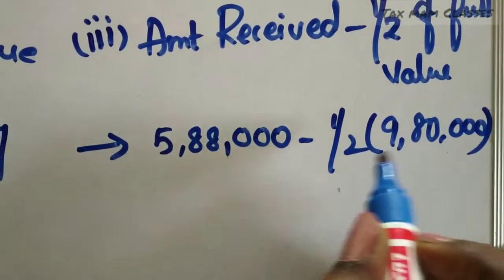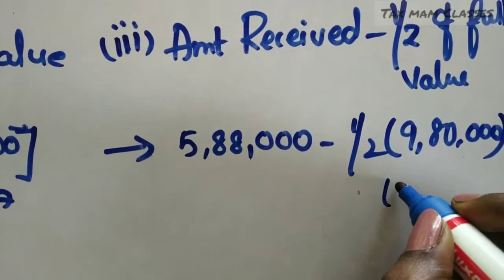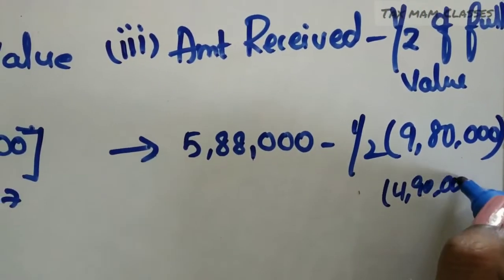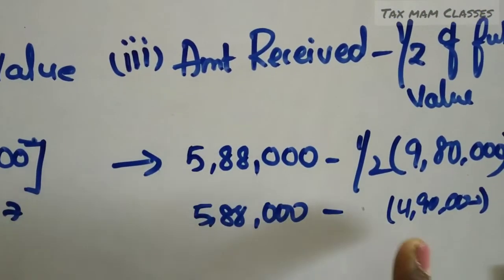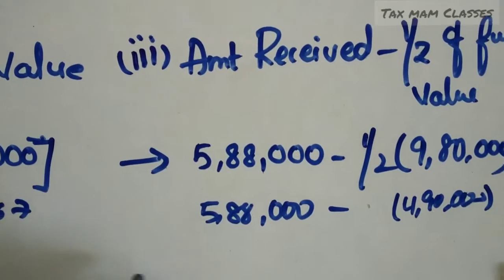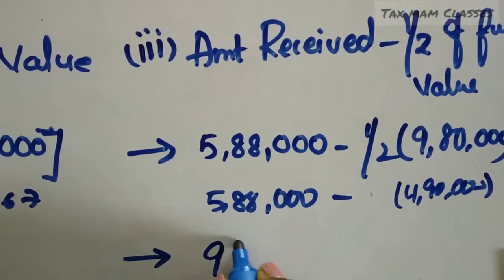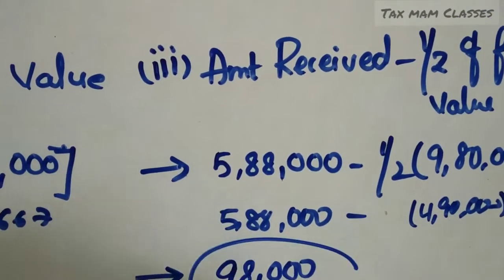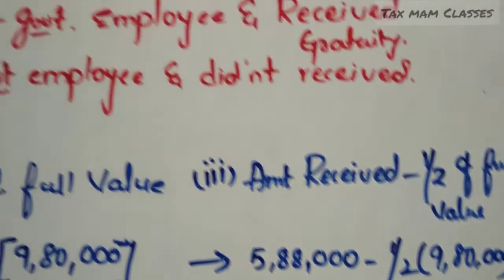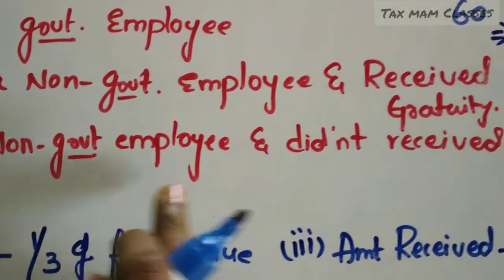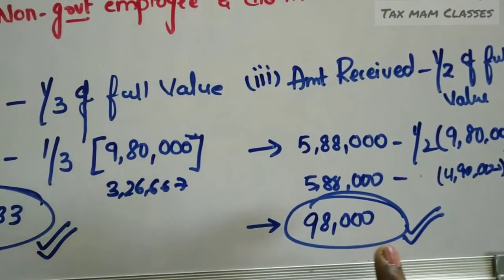So half of the 9,80,000 means how much we will get? Somewhere around 4,90,000. That means from 5,88,000, 4,90,000 should be deducted. So what is the leftover amount? We will get 98,000. So 98,000 is the taxable amount where Mr. Pratap is a non-government employee and he is not receiving any gratuity. In this case, what is the taxable amount?